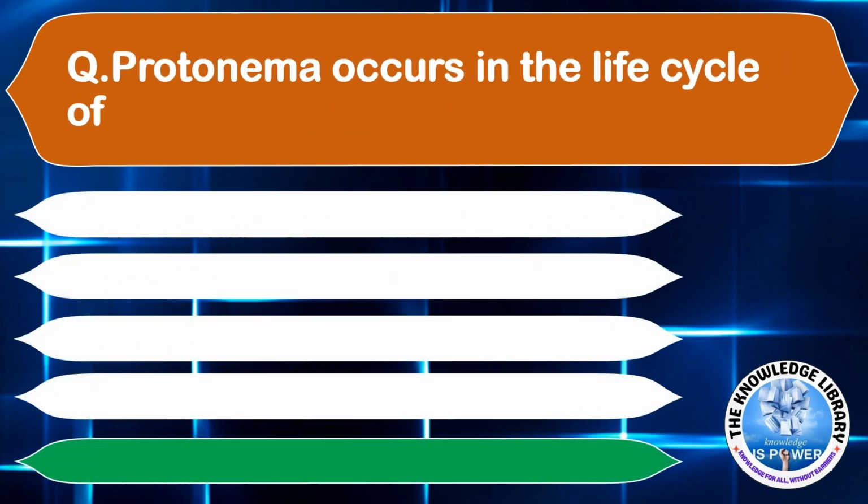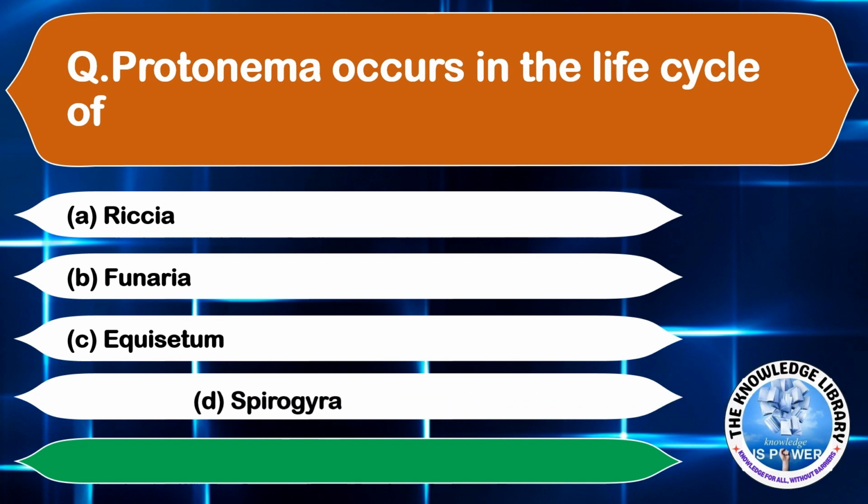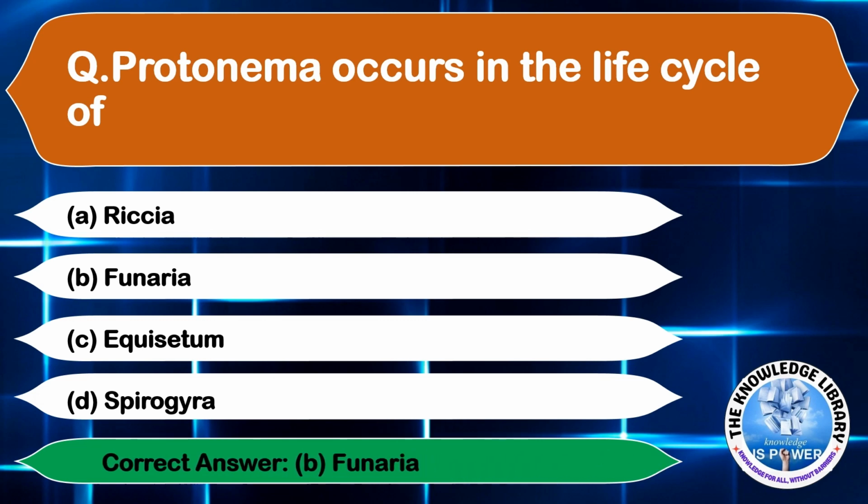Protonema occurs in the life cycle of option A, Riccia. Option B, Funaria. Option C, Equisetum. And option D, Spirogyra. The correct answer is option B, Funaria. Moving on to the next question.